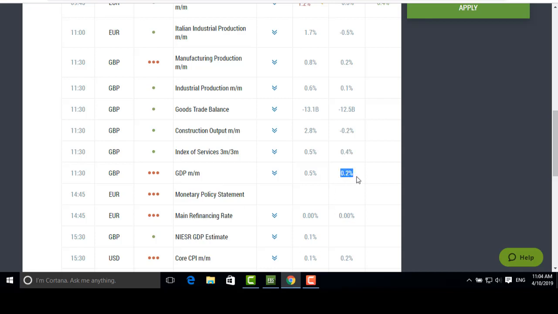Up to now, forecasts for both indicators are weaker than the previous data. However, the GBP is quite strong. If the actual releases are greater than the forecast, the GBP will be supported even more. In case of the neutral or weaker readings, the British currency may lose its strength.